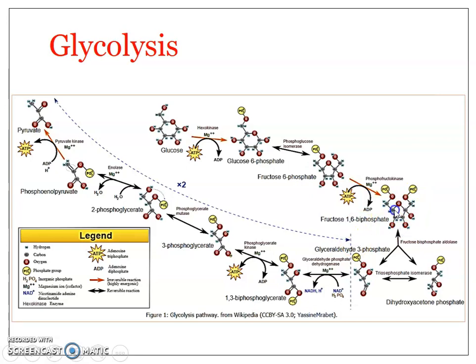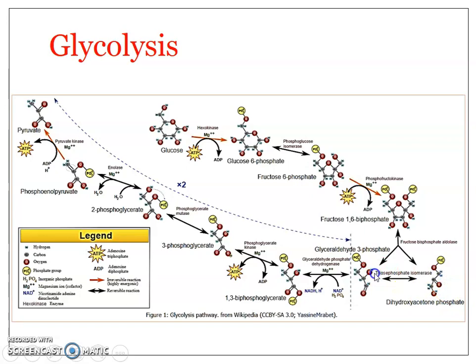Since it is a phosphorylation reaction, it requires a phosphoryl group, which is supplied by ATP. This reaction also requires magnesium ions, and the enzyme involved is phosphofructokinase. Now the fructose 1,6-bisphosphate splits into 2: the 6-carbon phosphorylated sugar splits to produce 2 three-carbon phosphorylated sugars, glyceraldehyde 3-phosphate and dihydroxyacetone phosphate.